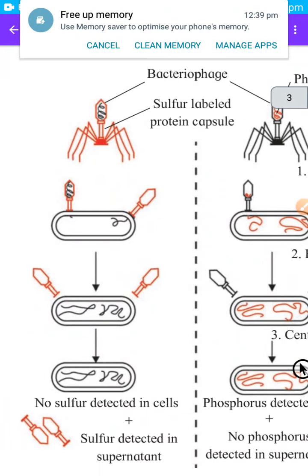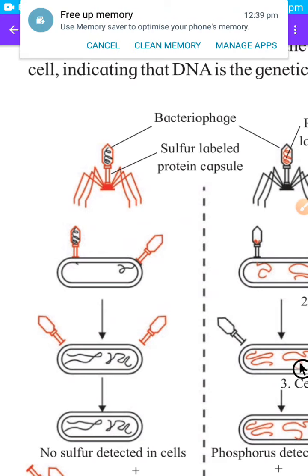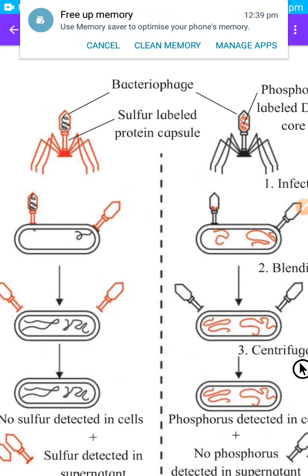In the first part, this is a bacteriophage, or a virus which can infect E. coli bacteria. Bacteriophage means a virus which can cause infection in bacteria. Then there is the sulfur labeled protein capsule. Capsule means the outer protein capsule or protein coat, and it is sulfur labeled. That's why it is shown in red color.